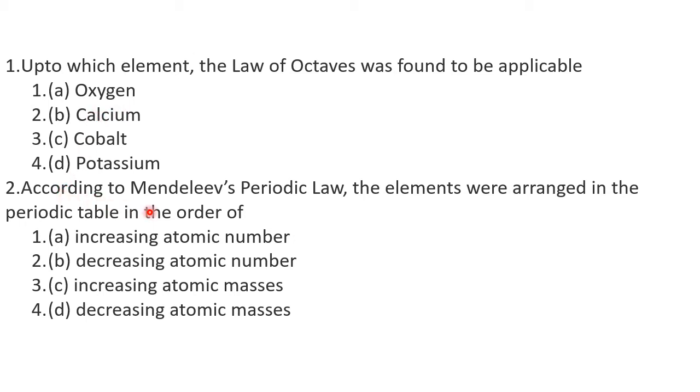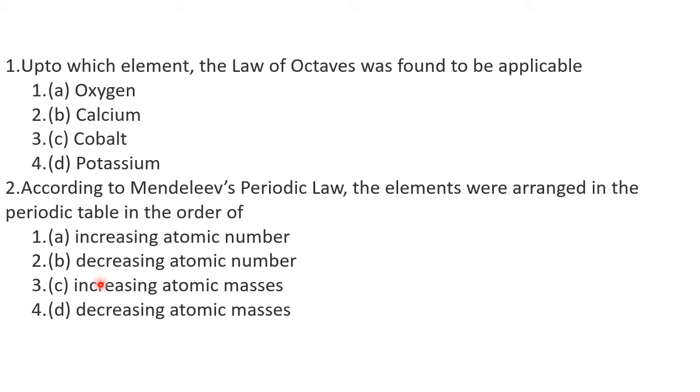Next, according to Mendeleev's periodic law, the elements were arranged in the periodic table in the order of increasing atomic number, decreasing atomic number, increasing atomic mass, or decreasing atomic mass. During Mendeleev's time, the atomic number concept was not there. So straight away 1 and 2, where atomic number is there, are ruled out.